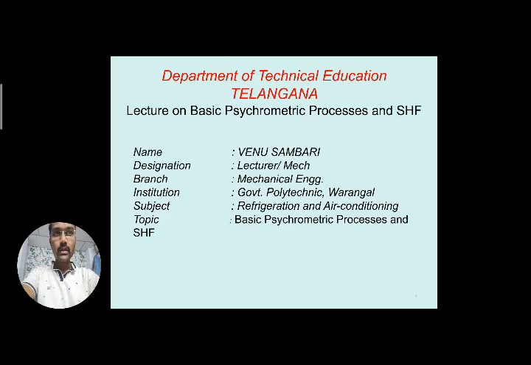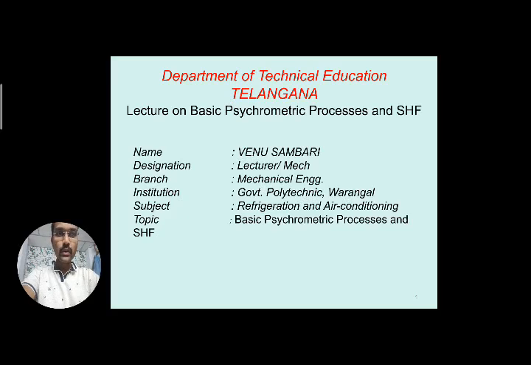I hope you have understood the psychrometric chart and terms, how to calculate the thermodynamic properties of air in mathematical form, and how to find them using the chart. We also solved problems in the previous video sessions.